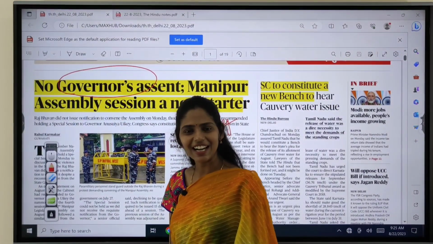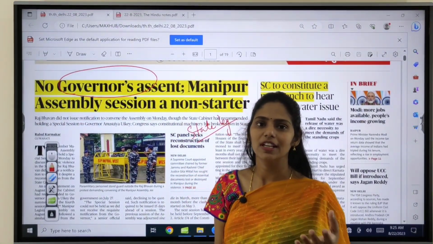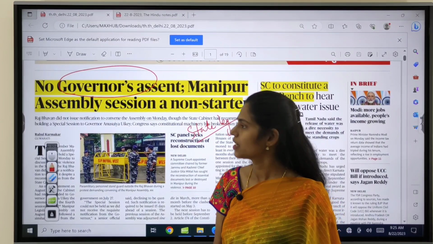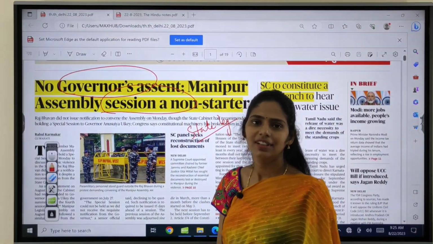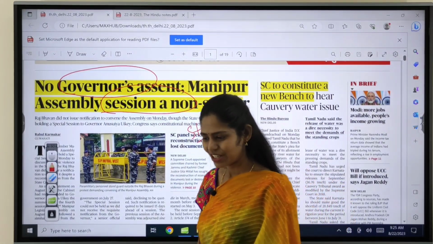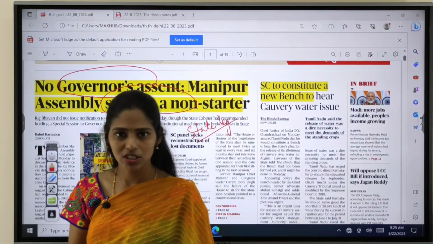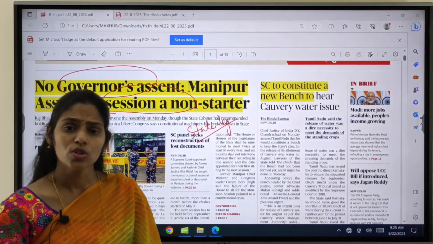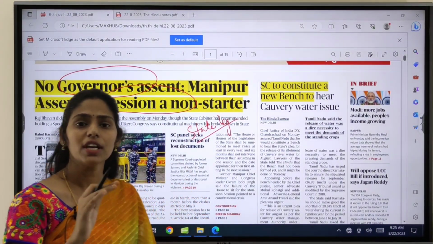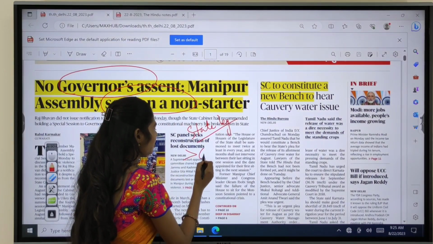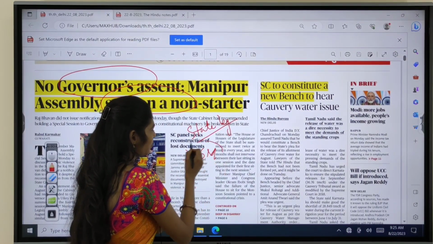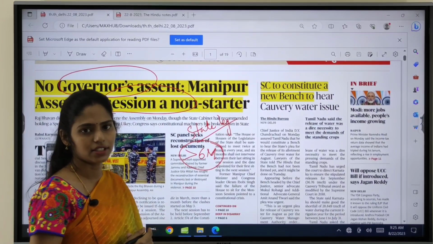The Governor is a representative of the Centre in the state. Whenever no session takes place, what happens? Already you know that in our Constitution there is one provision. What is that provision? We have to conduct sessions such that the gap is not more than 6 months. Within 6 months we have to conduct the session.